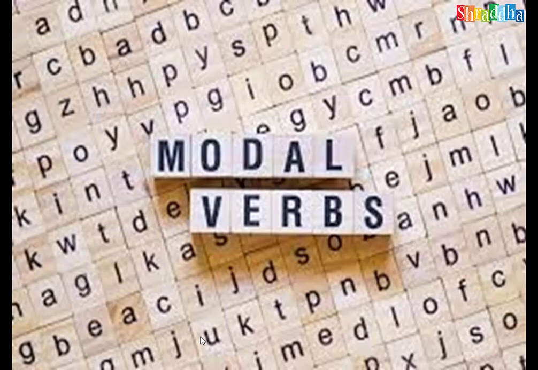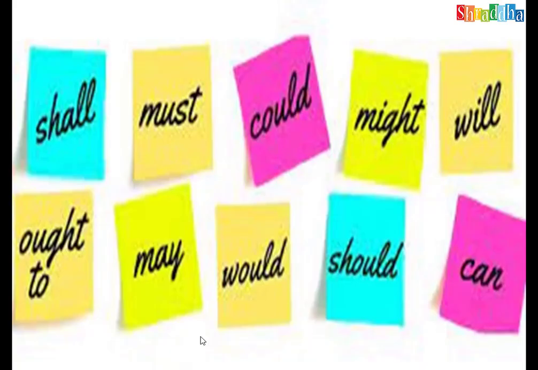What could be another area in which the examiner tries to test our knowledge? Modal verbs. You know what the modal verbs are? Shall, should, must, could, can, may, might, will, would, ought to. All these are the modal verbs. And all modal verbs take only the V1 form, whether negative or positive.